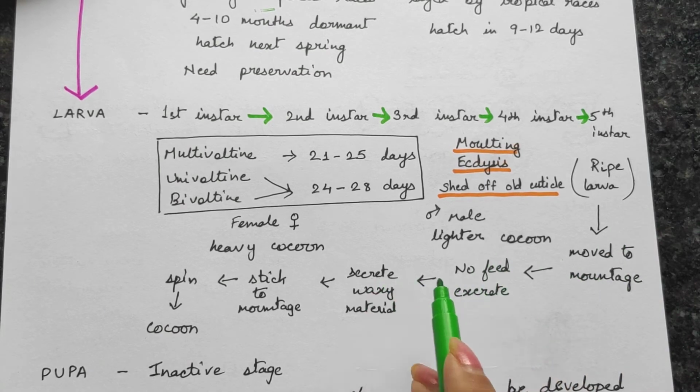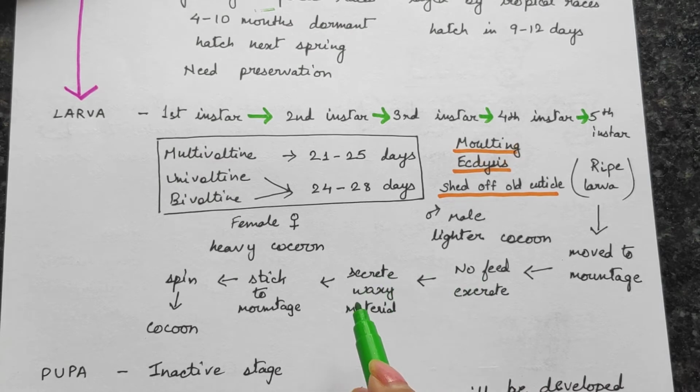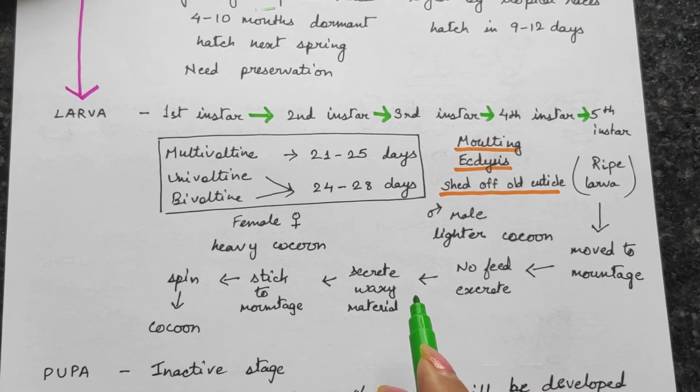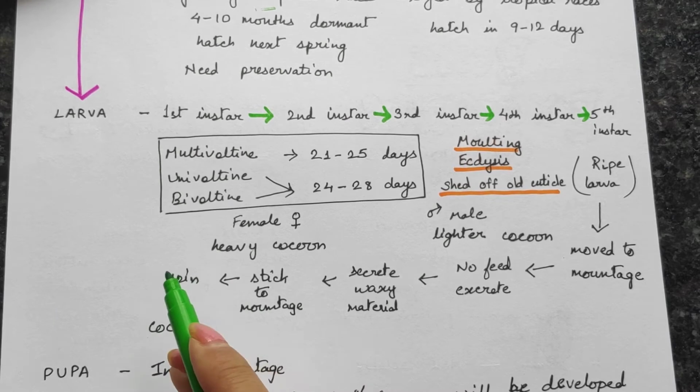Then this larva starts producing a waxy material within the mountage. This material is sticky, so it sticks to the mountage, and they slowly start spinning and form a cocoon.